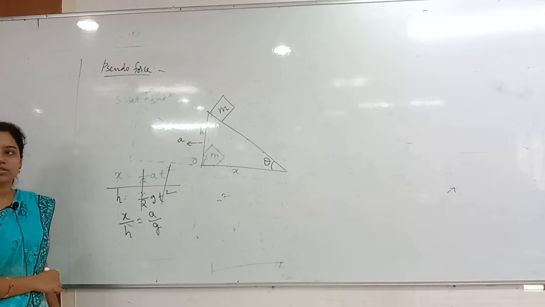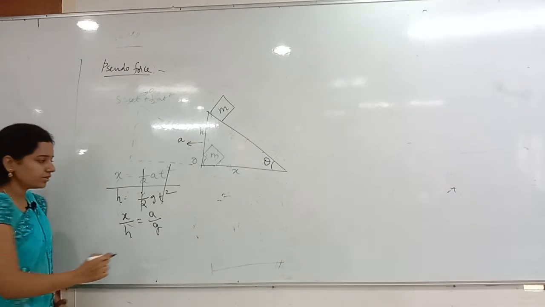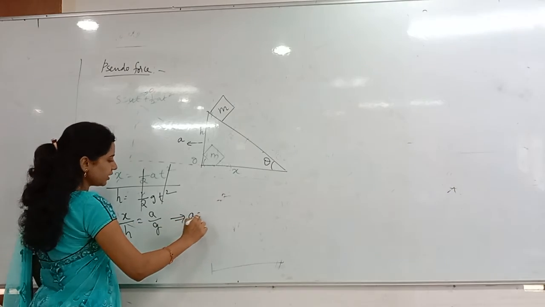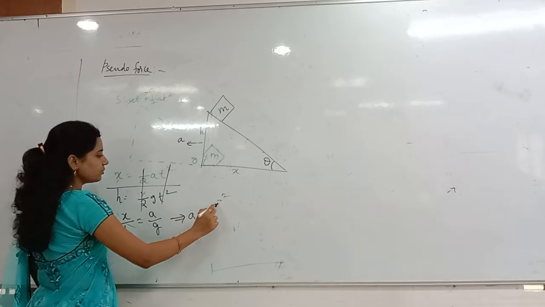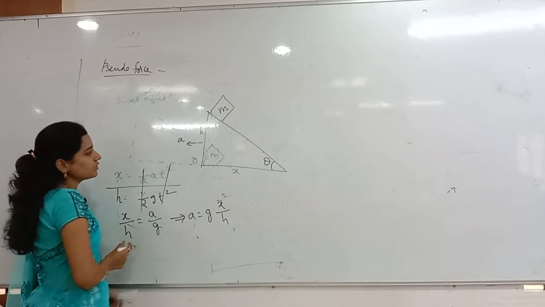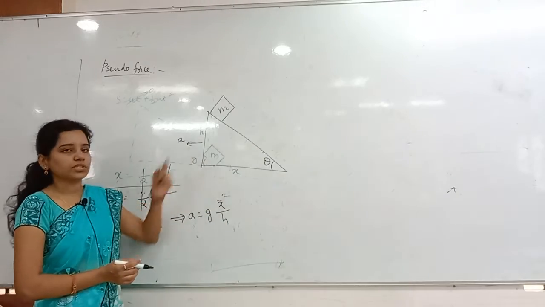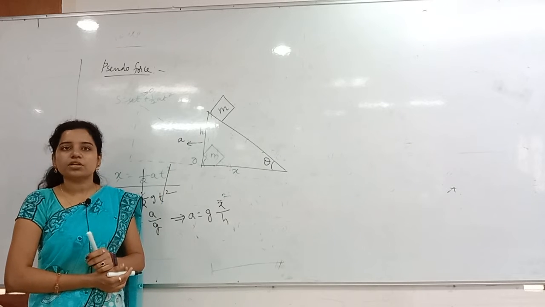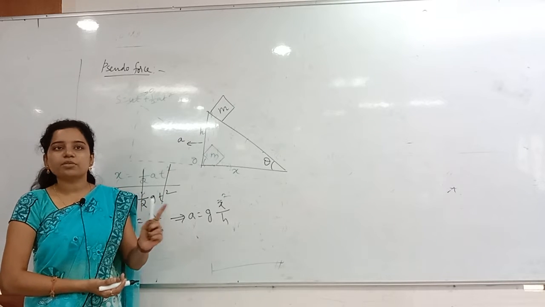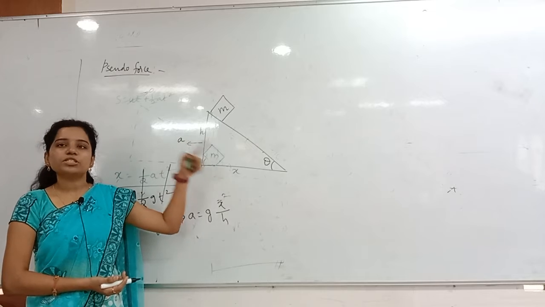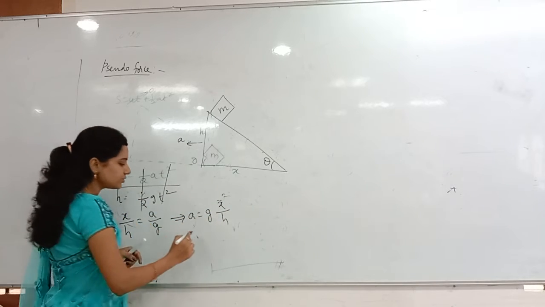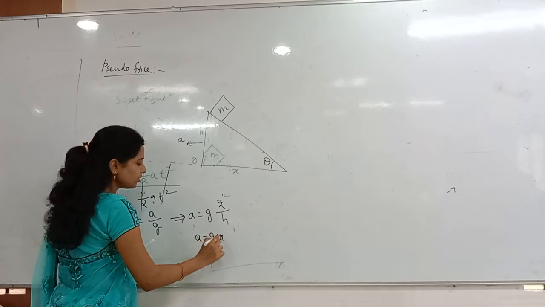Now what you want is a only, no? You have to find out a. So a equals g into x by h. x by h is adjacent by opposite, which is cot theta. Opposite by adjacent is tan theta. So a equals g cot theta.